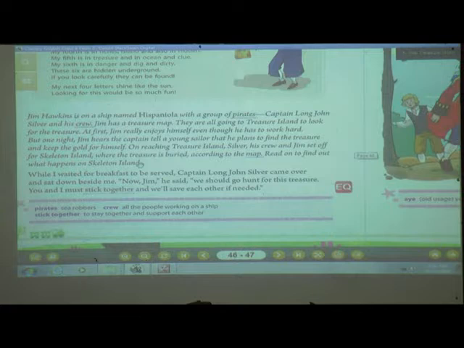So this was just the introduction for this lesson. Now I am going to start the lesson, and in this lesson we are going to see whether they found the treasure or not, whether Jim has shared the gold with everyone or not, or what they have done with that treasure, what happened on that island.